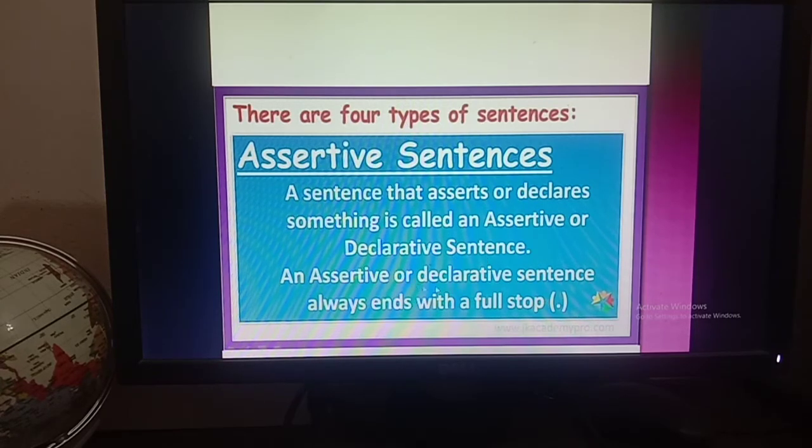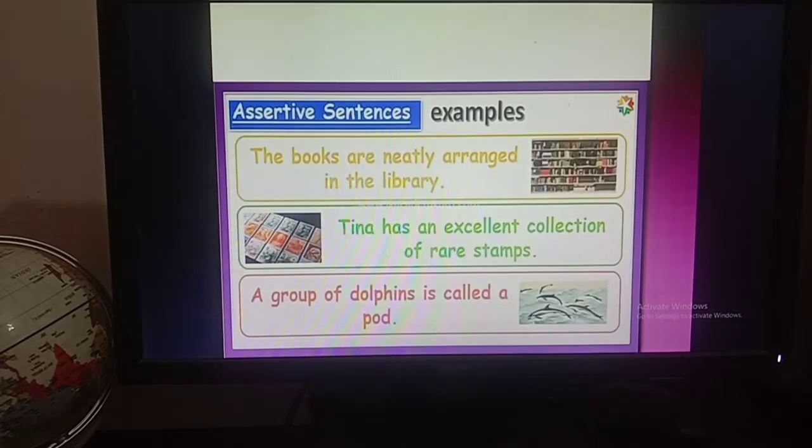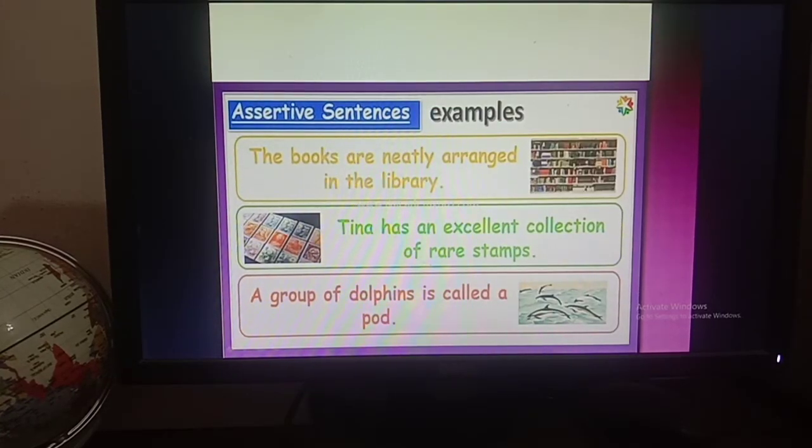An assertive or declarative sentence always ends with a full stop. So, what is an assertive sentence? A sentence that asserts or declares something is called an assertive or declarative sentence. An assertive sentence or declarative sentence always ends with a full stop. So this is a formal definition about assertive sentence. Now there are some examples about assertive sentence.